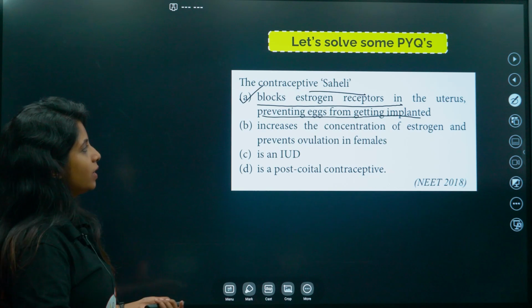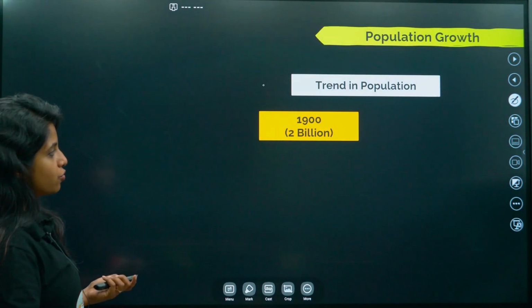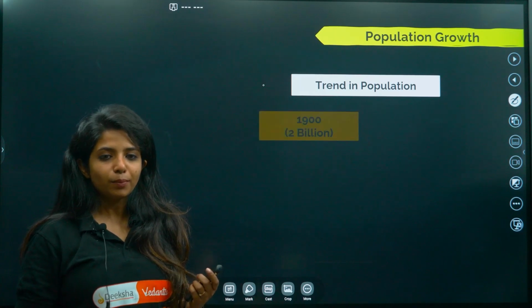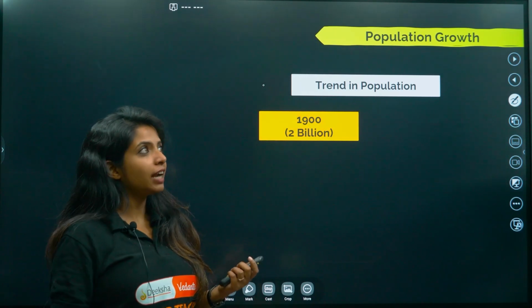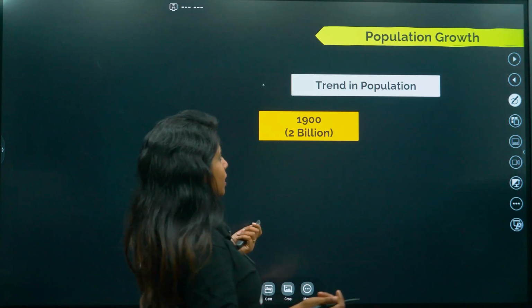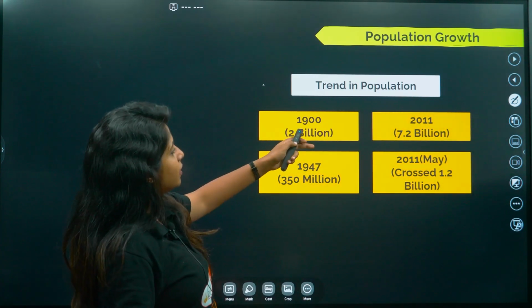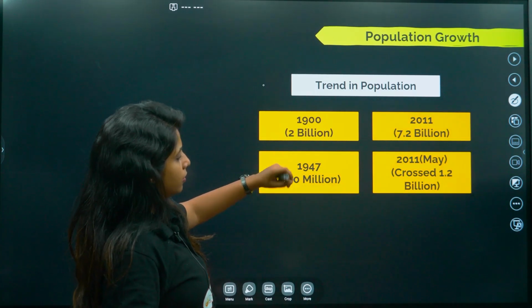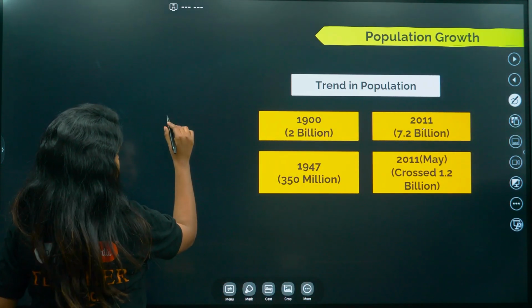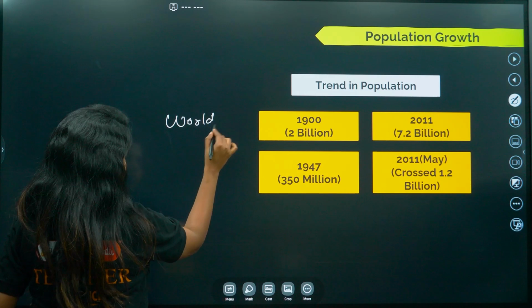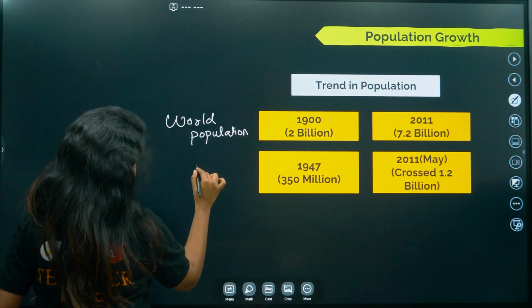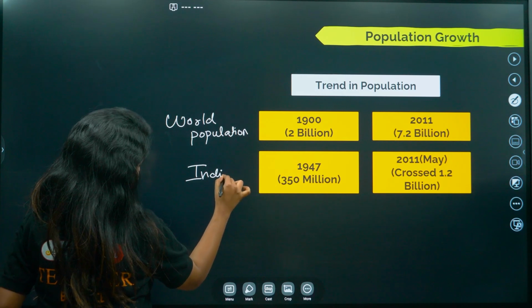Going ahead, the next concept that we have is population growth. So over here there was a trend in population that was observed. Do you need to remember the numbers? Basically it came in 1997. Now it might not come, but we never know. So let's see. This is the world population and this is our India's population.